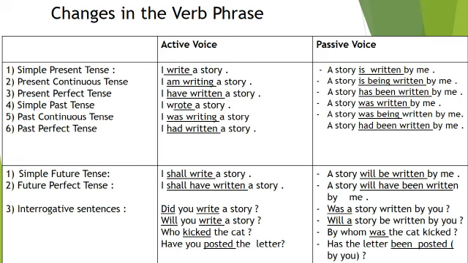3. Interrogative sentences. Active voice, did you write a story? Passive voice, was a story written by you? Active voice, will you write a story? Passive voice, will a story be written by you? Active voice, who kicked the cat? Passive voice, by whom was the cat kicked? Active voice, have you posted the letter? Passive voice, has the letter been posted by you?